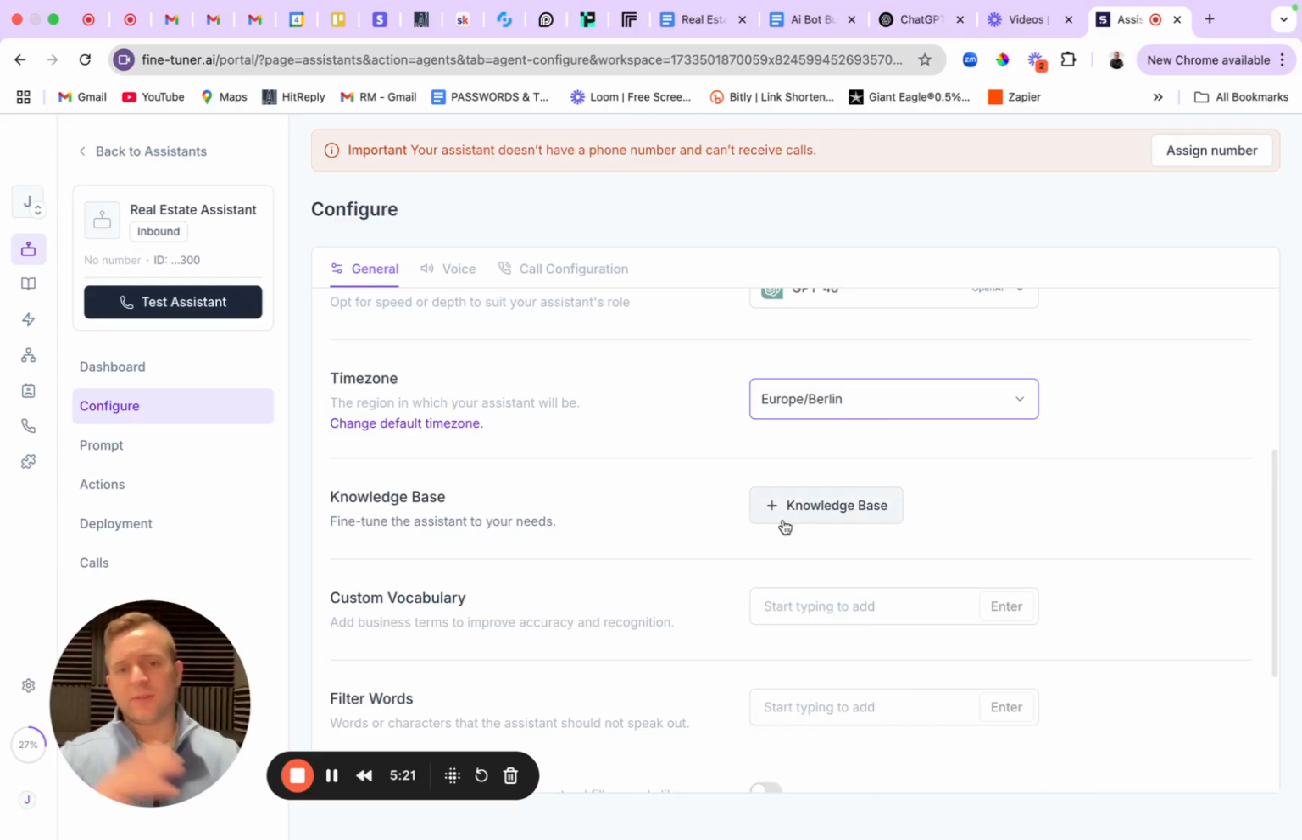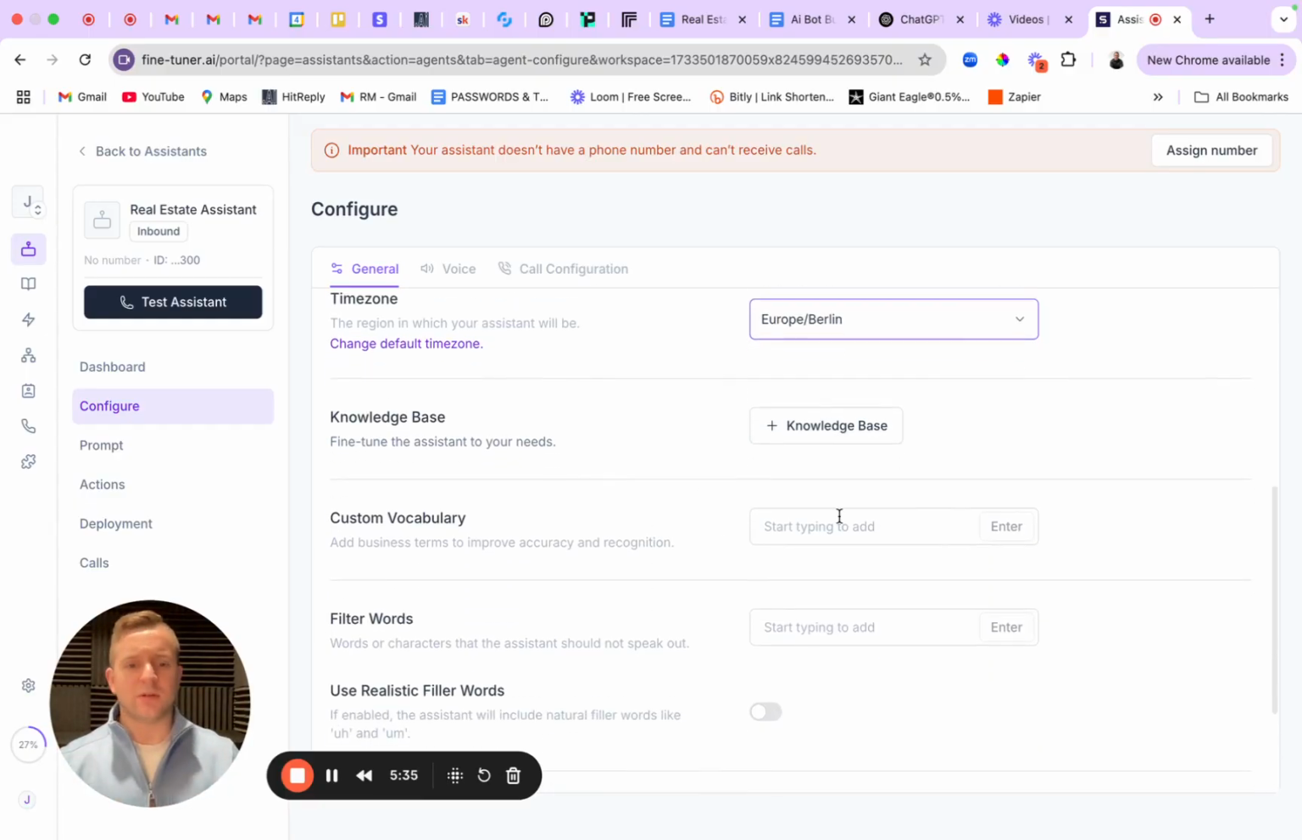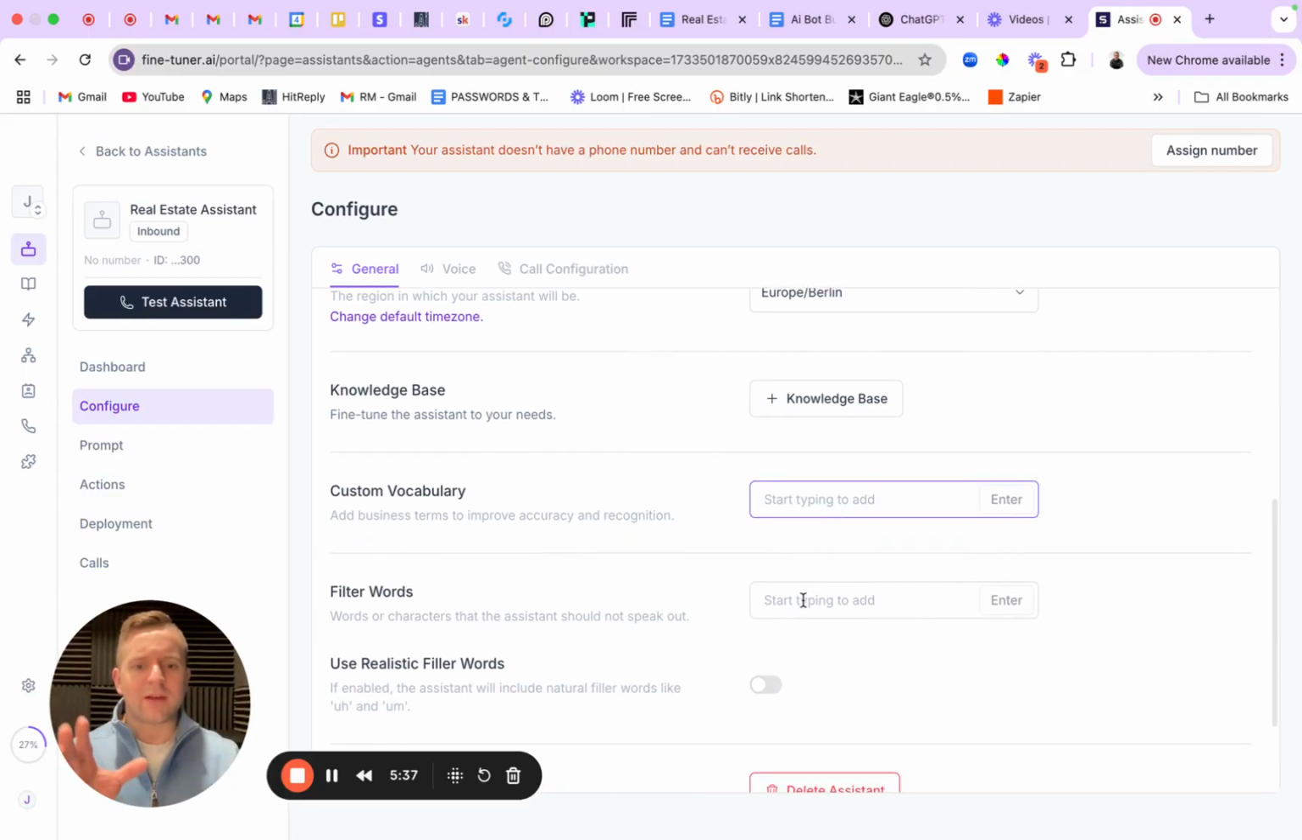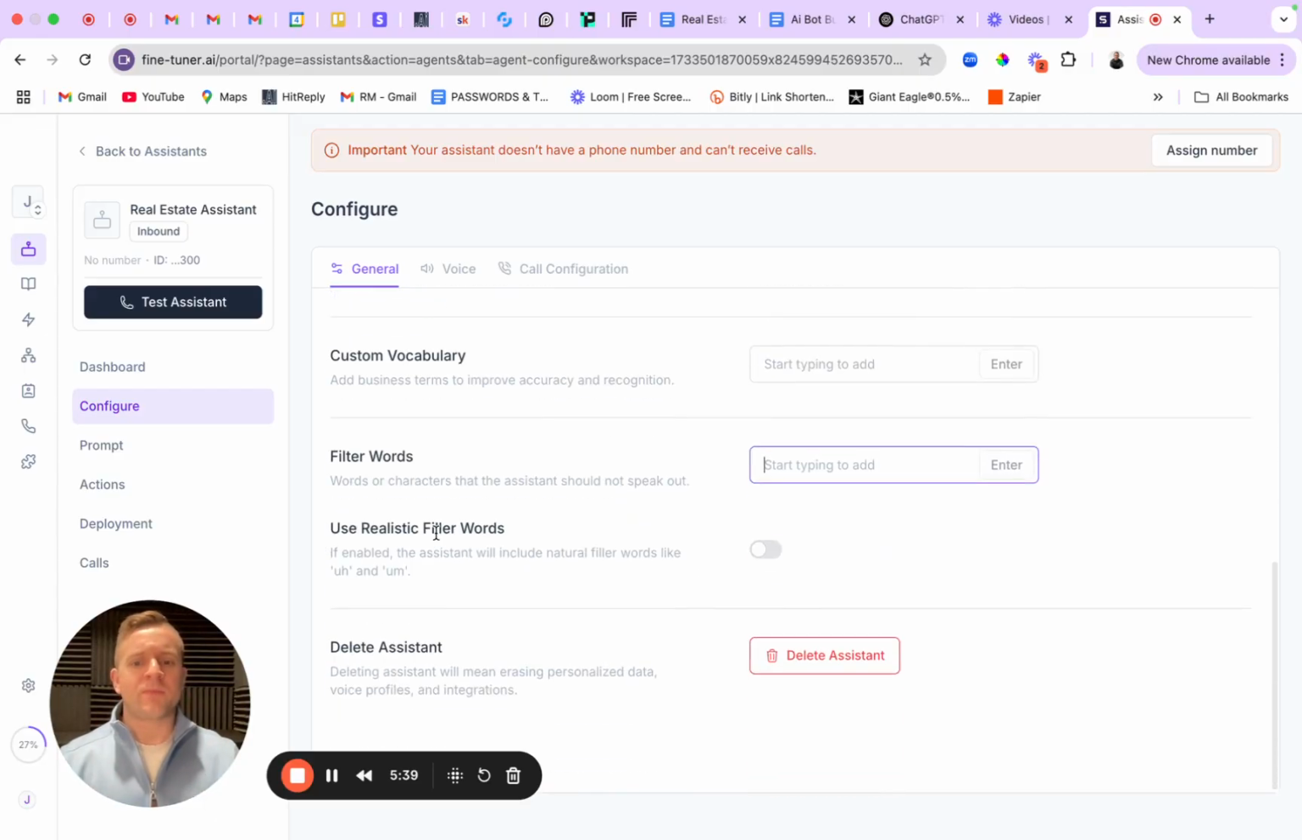If you have advanced stuff that you want to do with API integrations to actually tie it directly into whatever your CRM is that you house all of your data, then you can do that with websites like Pabbly.com or Make.com, or even Zapier has some functions there, but we're not going to go into that in this video. So custom vocabulary, I will leave that out. Filler words, I'll leave that out as well. Use realistic filler words. I'm going to go ahead and leave that out.